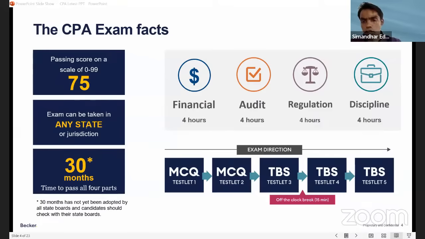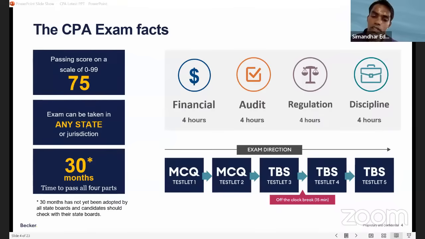Okay. So now if you see that there are 4 papers, we have financial, audit, regulation. Now, can you guess, guys, the 4th section which has come here is the discipline sections. Now, very, very important. We don't have BEC anymore. And with effect from today itself, October month, Simandhar will not be conducting any BEC sessions.